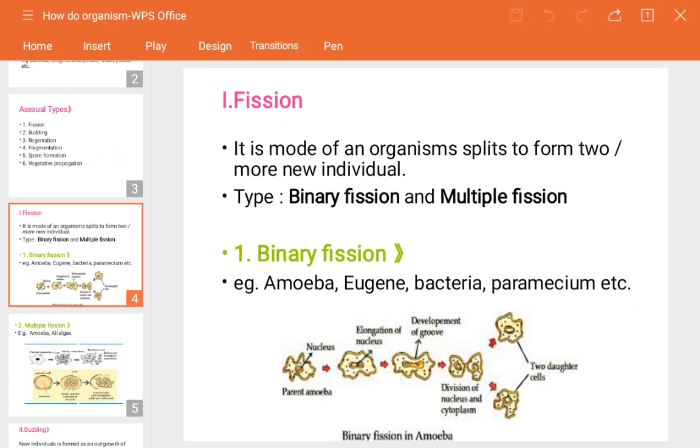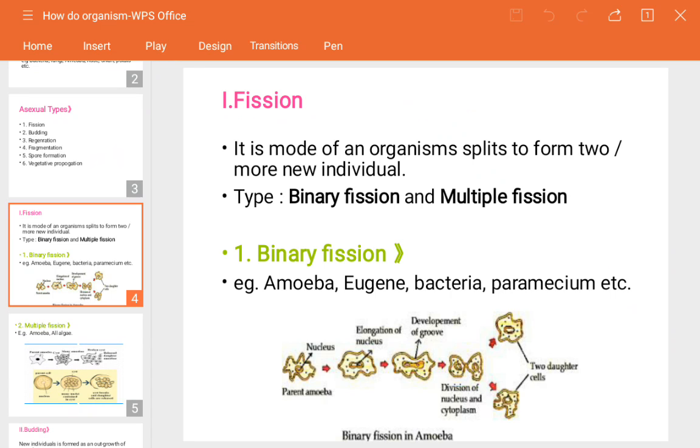So see, next what happens? Unicellular organisms like amoeba, paramecium, euglena, bacteria, all these are included under the binary fissions. So see, what happens in the image? The parent amoeba having a nucleus has divided.